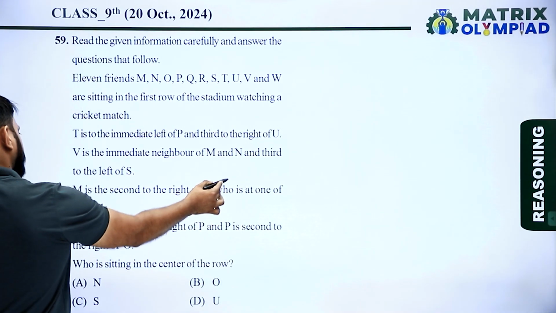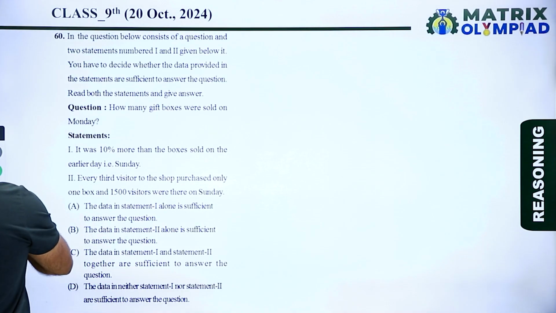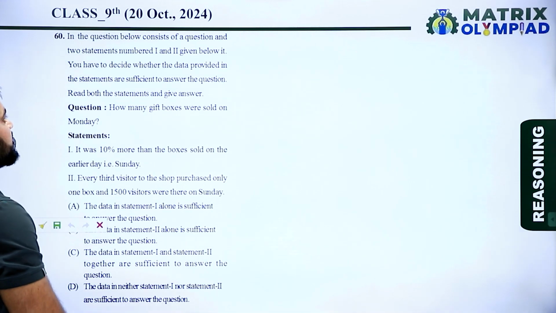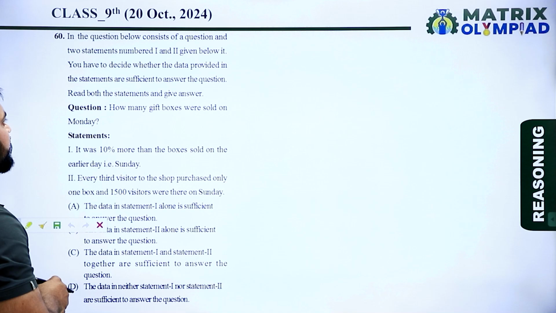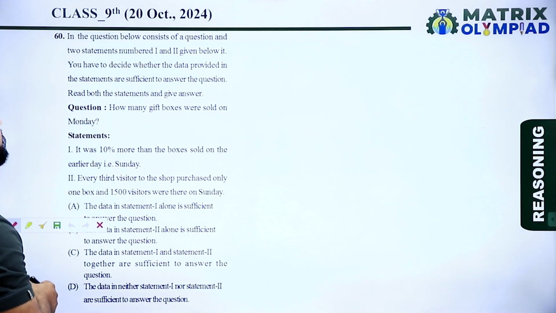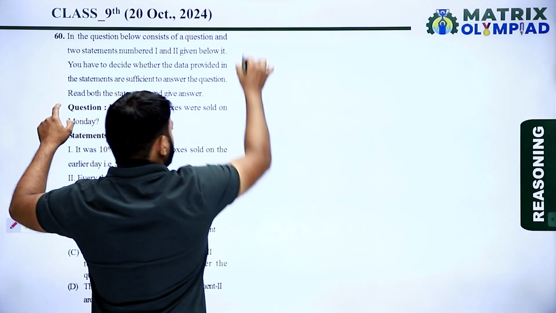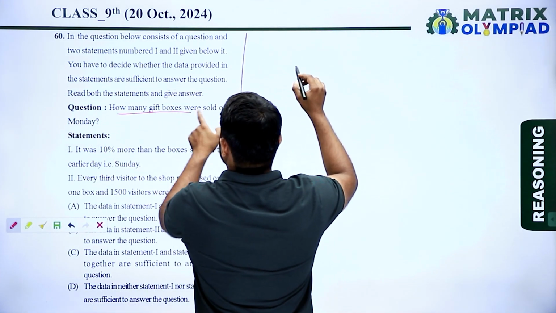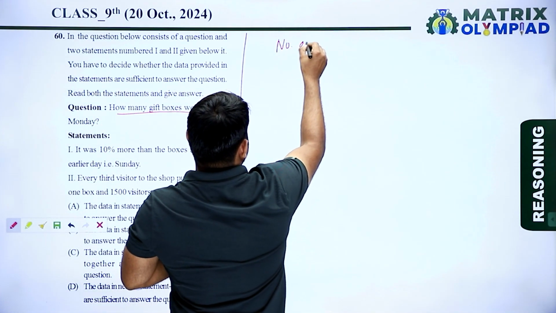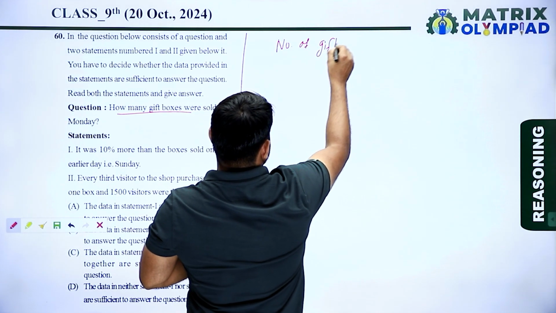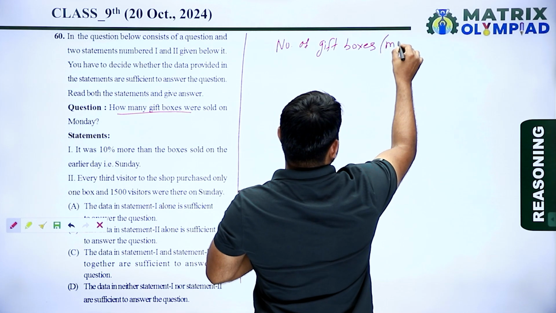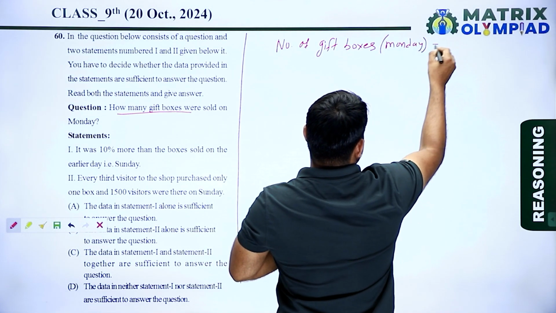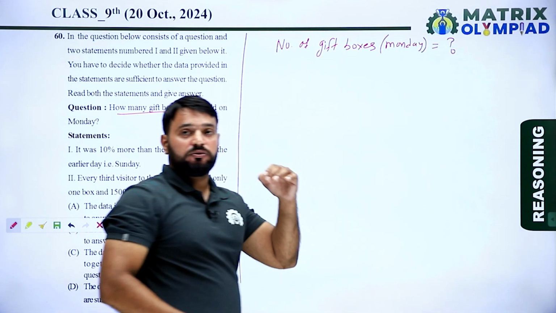So now the next question is question number 60. The question consists of a question and two statements, 1 and 2, given below it. You have to decide whether the data provided in the statements are sufficient to answer the question. Read both statements and give the answer. So the question is: find the number of gift boxes sold on Monday.